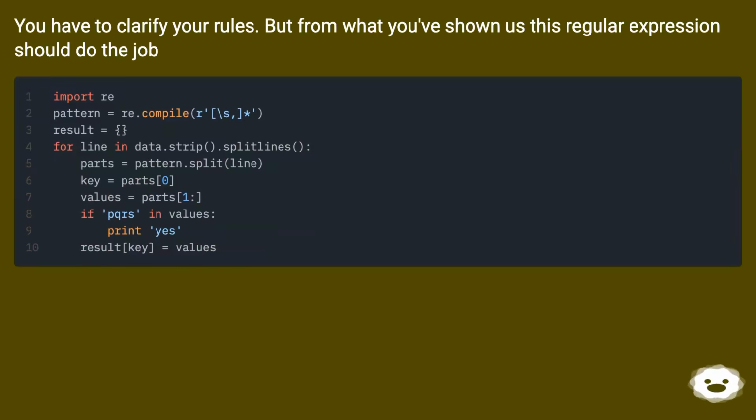You have to clarify your rules. But from what you've shown us, this regular expression should do the job.